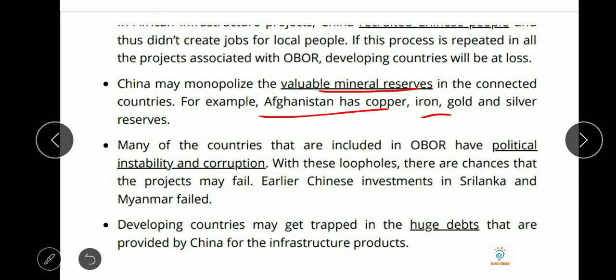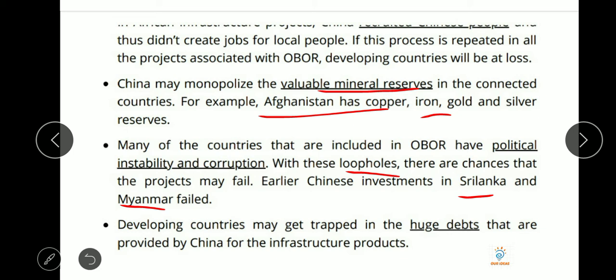And next, many of the countries that are included in OBOR have political instability and corruption. We see that Afghanistan, Pakistan, these types of countries have political instability. So with these loopholes, there are fewer chances that projects can be successful; they might fail. If you see, the earlier Chinese investments in Sri Lanka and Myanmar failed. In Sri Lanka, the Hambantota port failed, and the Hambantota airport is known as the world's emptiest airport. So those investments totally failed. Because of political instability in Sri Lanka, this may happen in OBOR also.